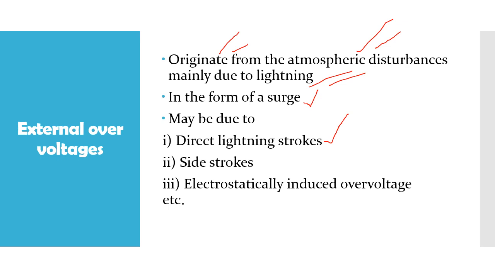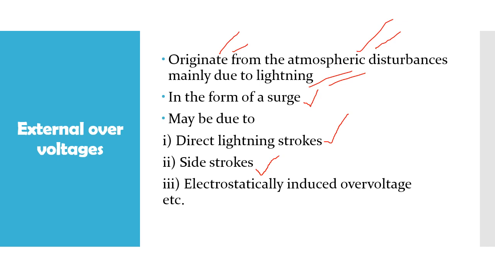The next cause for the generation of external over voltage is side strokes. Side strokes are the strokes which take place near the transmission line. Due to these side strokes, whatever over voltage is induced is known as electromagnetically induced over voltage.